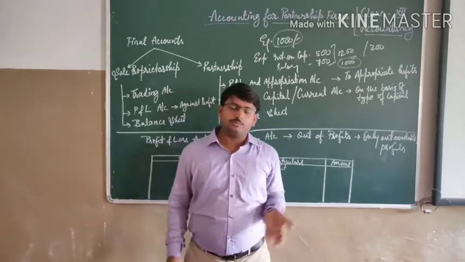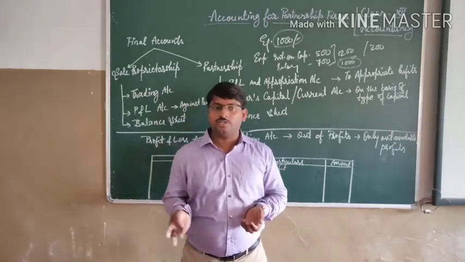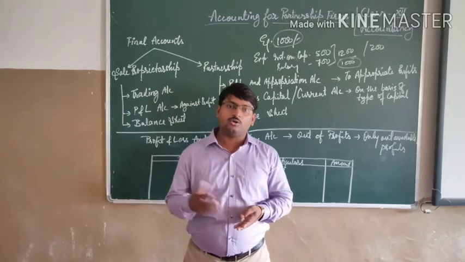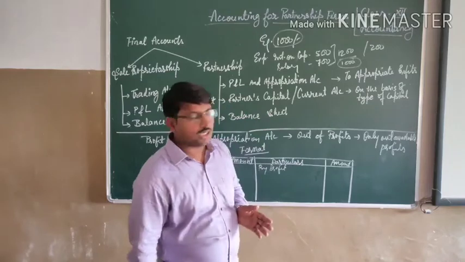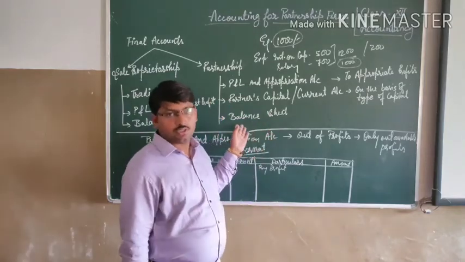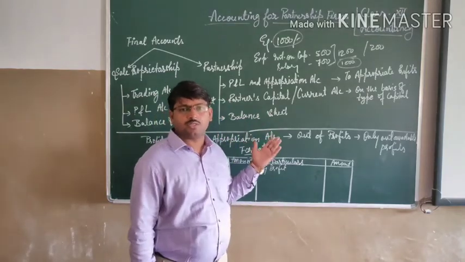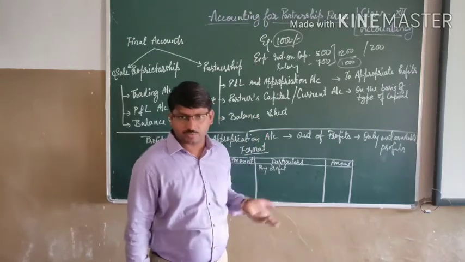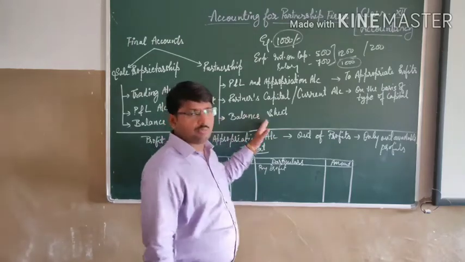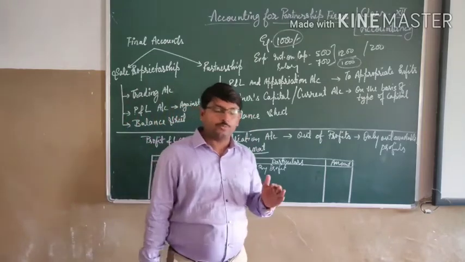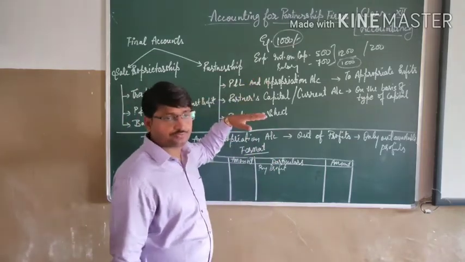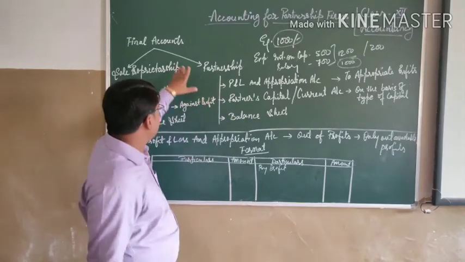In this way you have to show it, and then further whatever the assets or the liabilities we are having in the firm will be shown, like the furniture, the building or land, machinery, plants, etc. And the creditors, bills payable and any outstanding expenses on the liability side. All these are the liabilities that will be shown in the liability side of the balance sheet. I hope you are getting this. I am repeating once more.